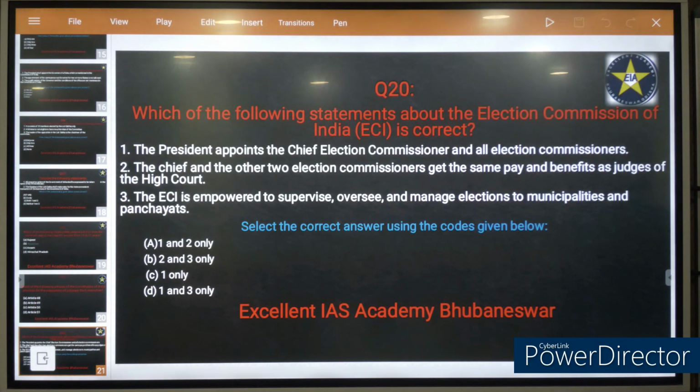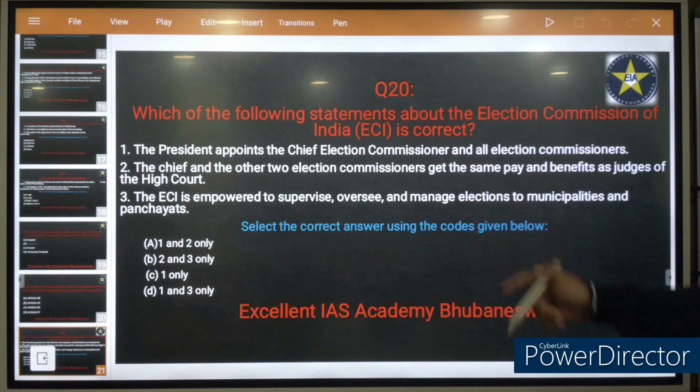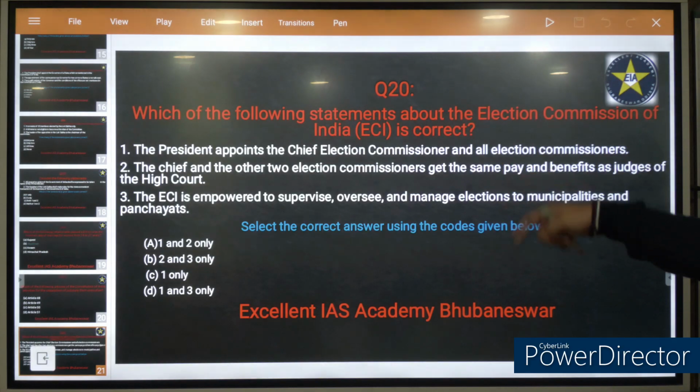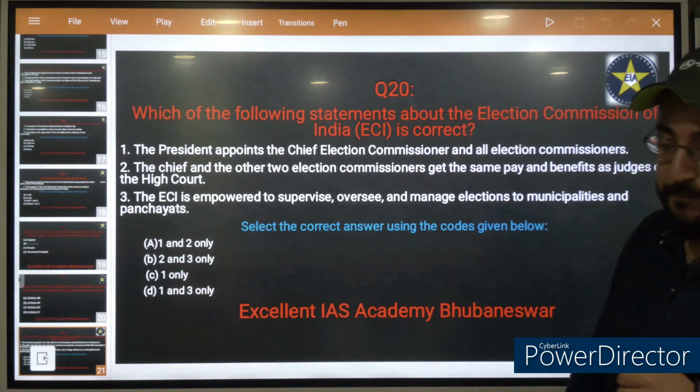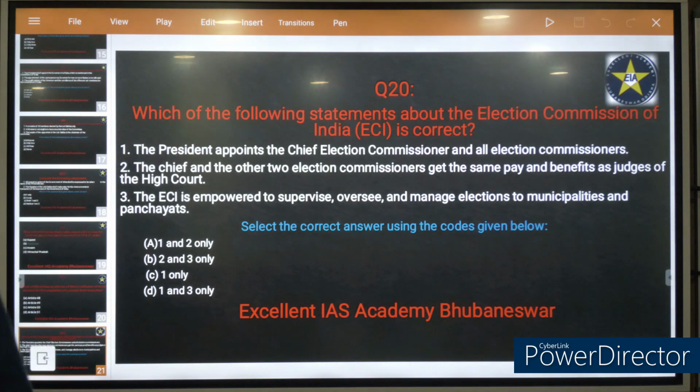So Election Commission is a constitutional body, Article 324 of the Indian Constitution. Remember this, okay? And the chief election commissioner is assisted by 2 other commissioners. They are appointed by the president. But the Election Commission of India is not responsible to conduct the municipalities and panchayat elections. That is separately done by State Election Commission. All right?